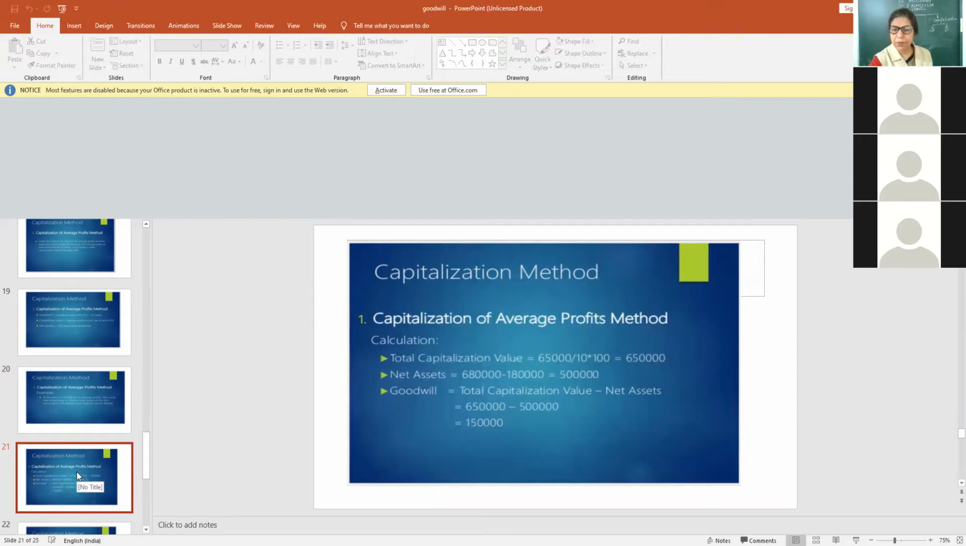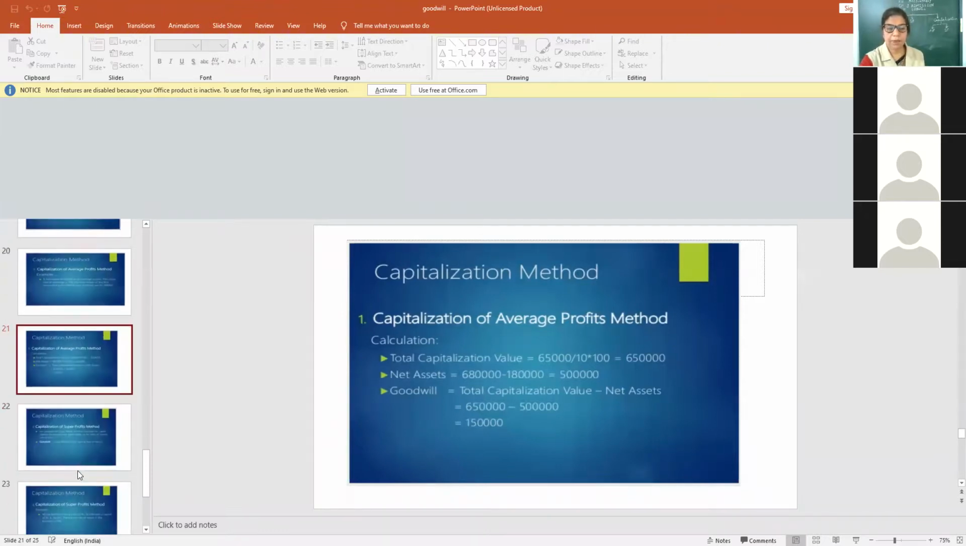Capitalized value, capital employed. Goodwill is equal to CV minus CE. Again, I am explaining: capitalized value means average profit into 100 upon rate. Net asset means capital employed, which is total asset minus outside liabilities. Goodwill is equal to CV minus CE.